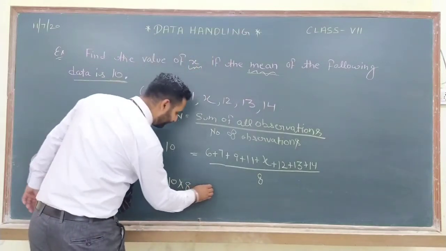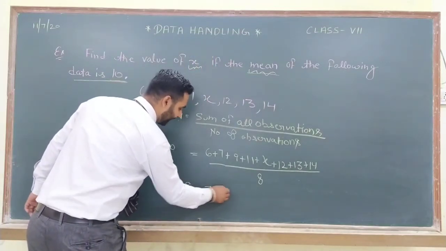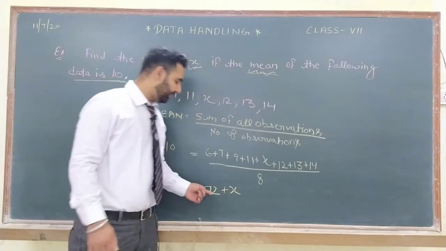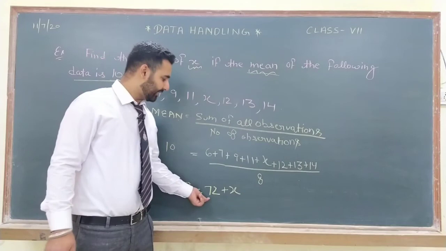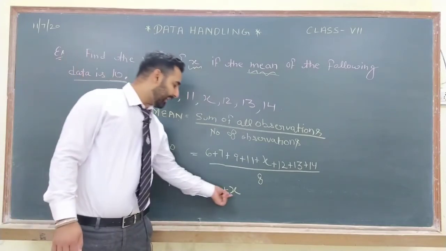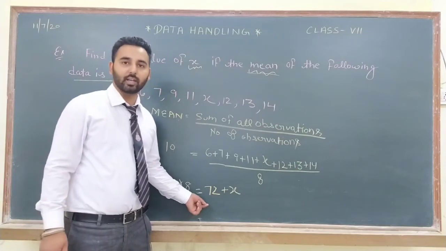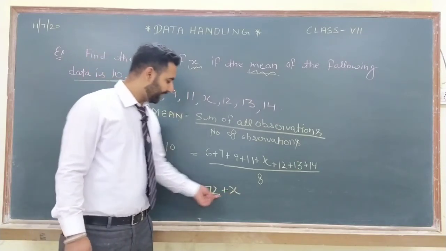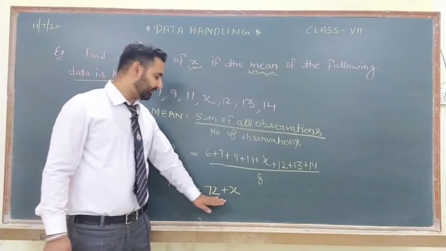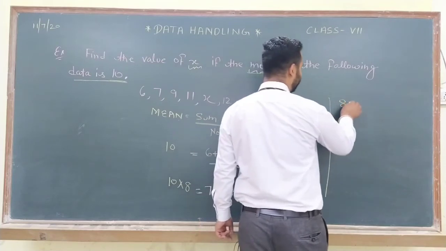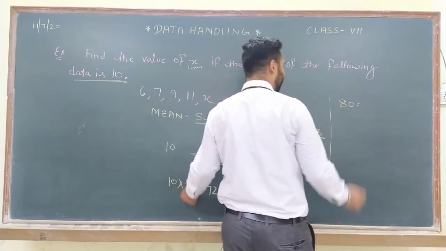So what will it become? 72 plus x. We can't add it. Some students make a mistake here. They write it like 72x. That is completely wrong. We can't add these two terms because they are unlike in nature. Like and unlike terms you know. So we can't add it. It will remain like this only, 72 plus x. So here I am having 80, which is 10 multiplied by 8.